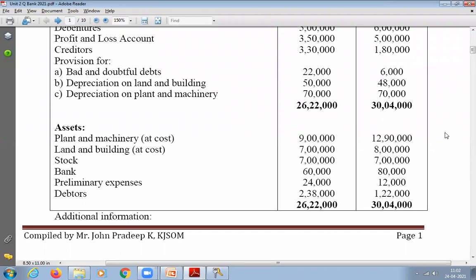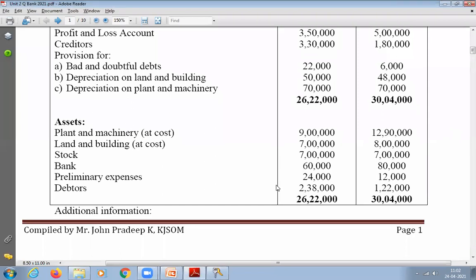Preliminary expenses 2018 24,000 and 2019 12,000. Debtors 2018 2 lakh 38,000, 2019 1 lakh 22,000. Total of assets in 2018 26 lakh 22,000, and in 2019 30 lakh 4,000. Additional information.